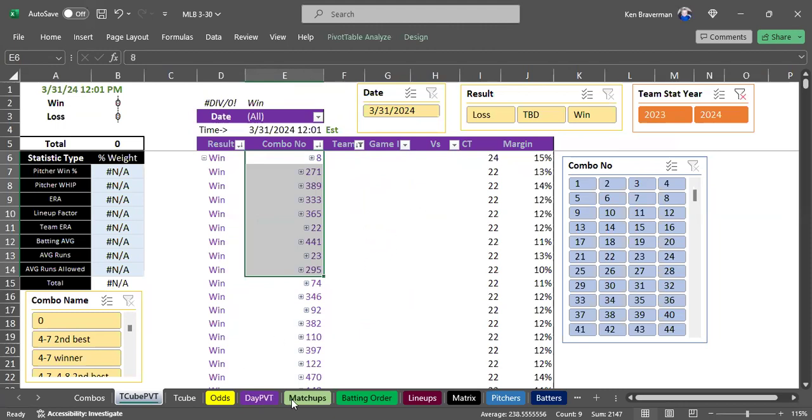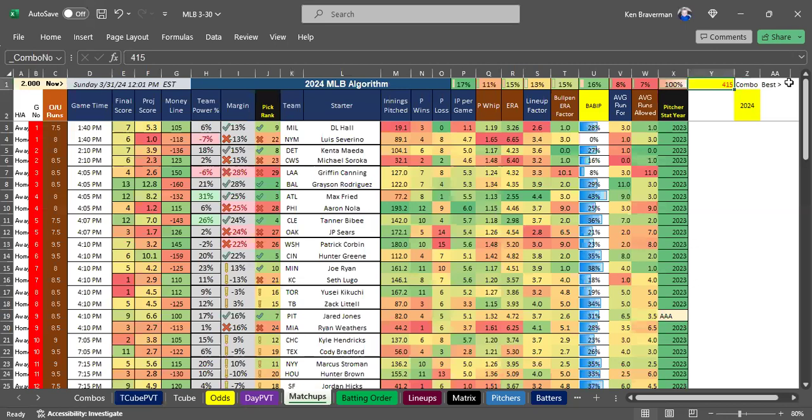Because as of right now, I think we want to go with that 160. Combo 160 doesn't really care about innings pitched per game that much. It cares about pitcher WHIP. It cares about lineup factor at about 15%. Average runs allowed from last season, which I feel like has something to do with bullpen ERA factor.